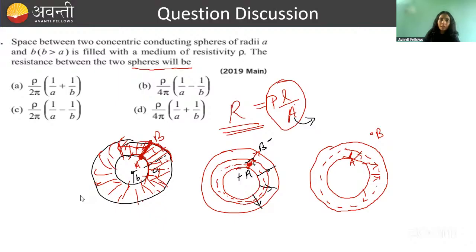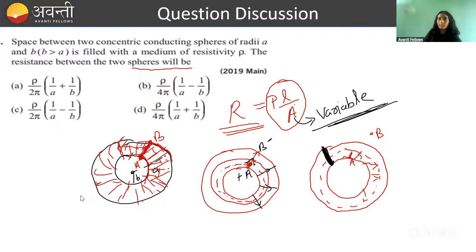A is not constant. देखो यहाँ से जो भी करंट गया, सारे this length they are crossing. But as it is moving outward, area of cross section is changing. The area through which it is crossing is changing. So area here is variable. And when you get anything variable in the formula of anything, and you have to calculate that thing, here that thing is resistance, then you need to apply integration. ठीक है, सो यहाँ पे तुम्हें सबसे पहले क्या आइडेंटिफाई करना था? This area is variable. Now how will we do this question?